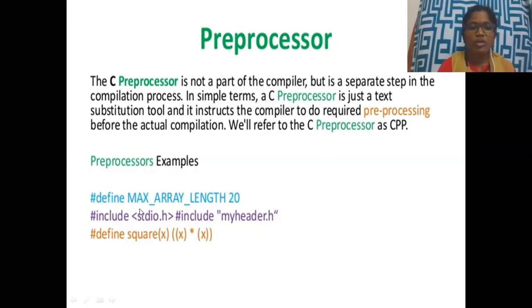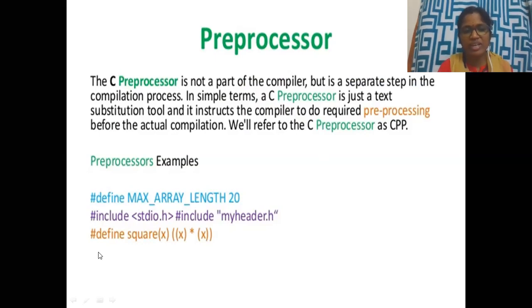Okay, so preprocessors, as I initially told you, preprocessor directives, hash define, hash include, these are all examples we have spoken about already. So instead of max array length, we replace it with 20. This is for including the standard input output header file. This is the other way of including the header file.